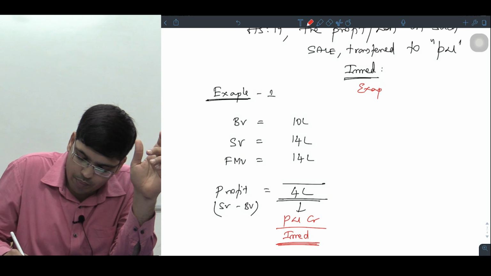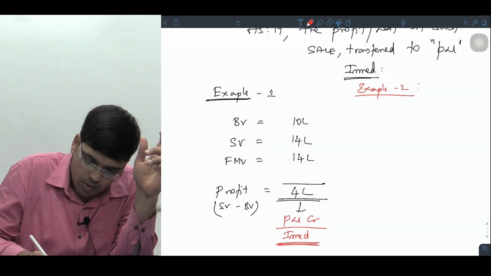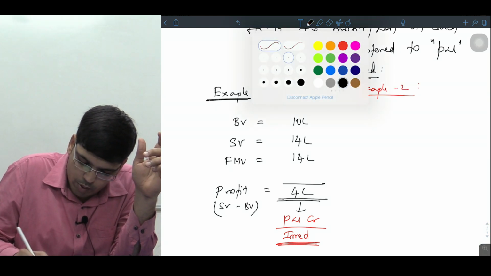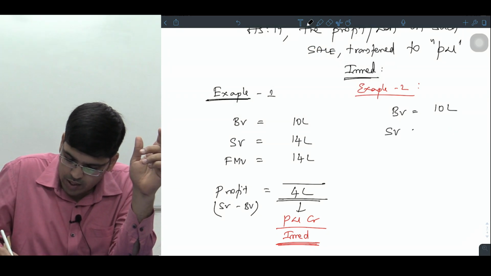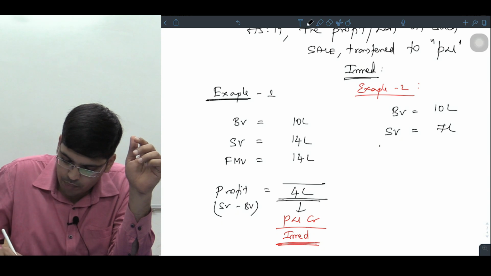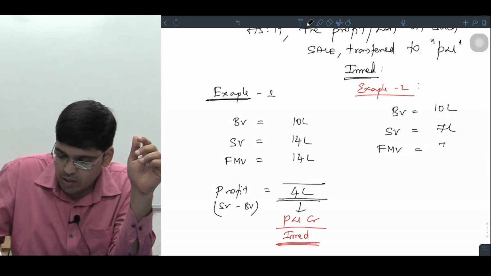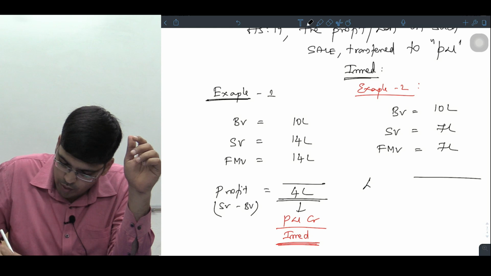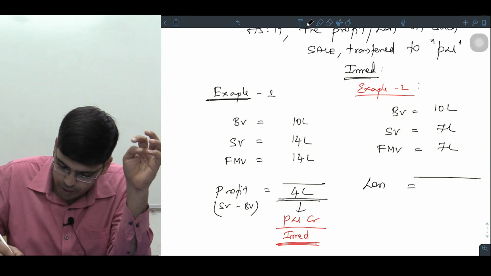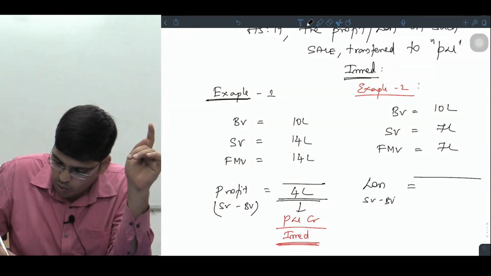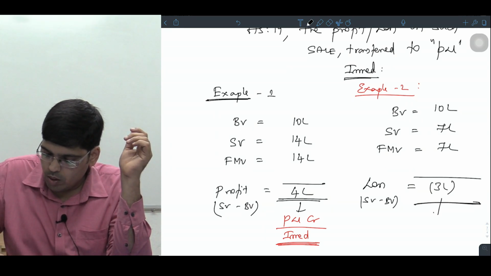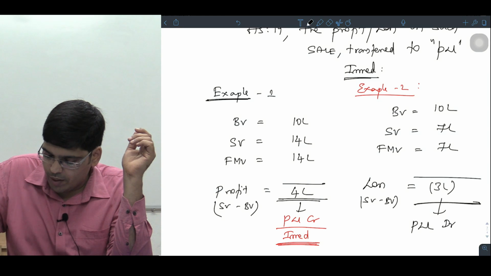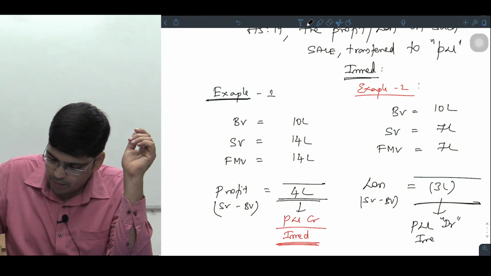Sir, one more example. Example number 2. Suppose book value of the asset is 10 lakhs. Say sale value of the asset is only 7 lakhs and the fair market value of the asset is how much, sir? 7 lakhs. In this case, will you get profit or loss? Loss. How much loss you will get, that is sale value minus book value. So you will get 3 lakhs loss. This should be taken to P&L account debit immediately.